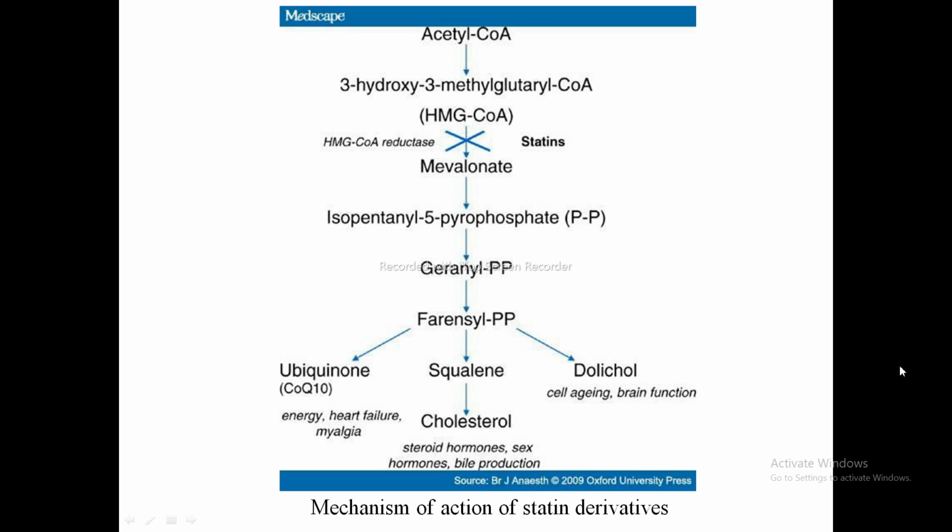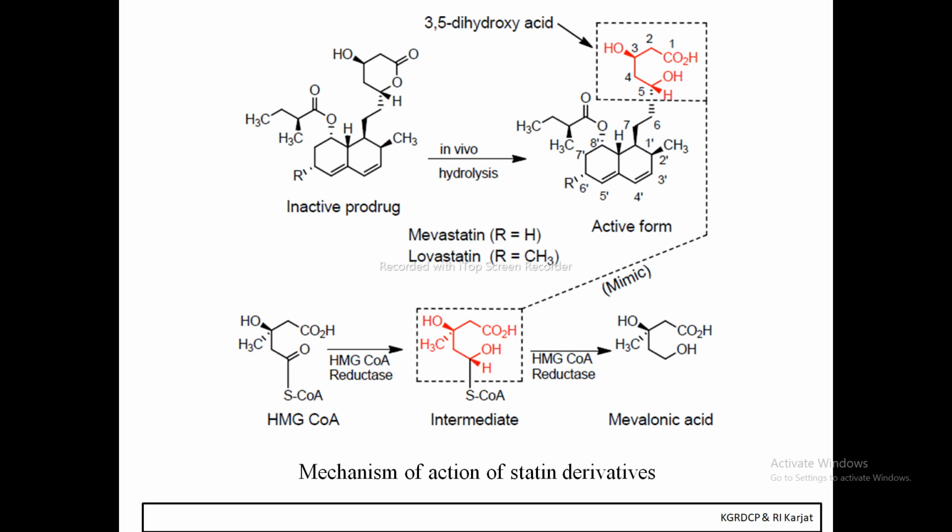So our HMG-CoA reductase inhibitors inhibit the enzyme HMG-CoA reductase. Thereby, the synthesis of cholesterol is terminated or inhibited. So this is the main mechanism of action of the HMG-CoA reductase inhibitors. Again, this is the mechanism of these HMG-CoA reductase inhibitors.